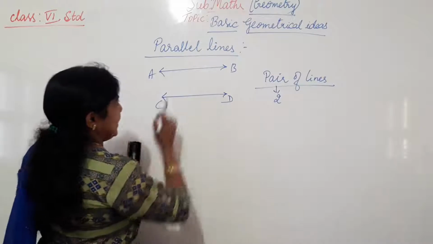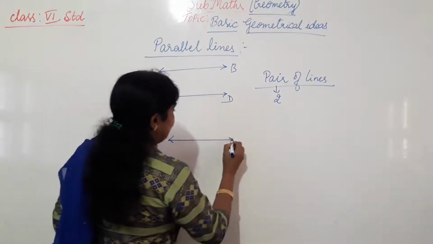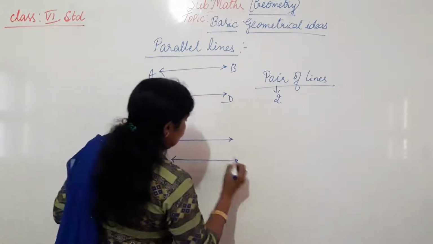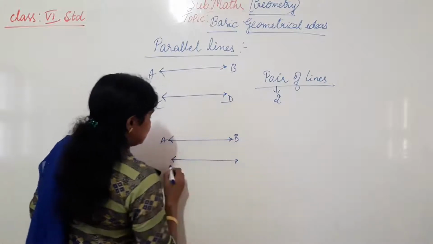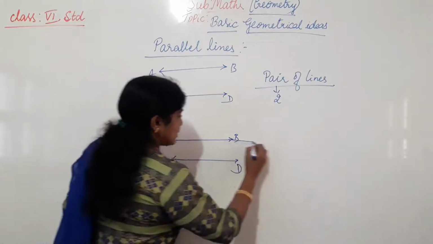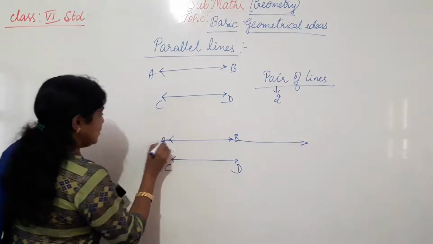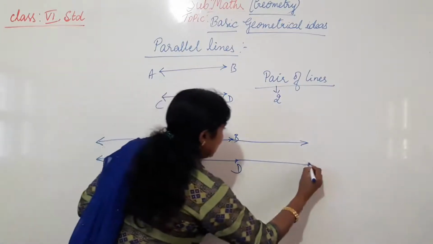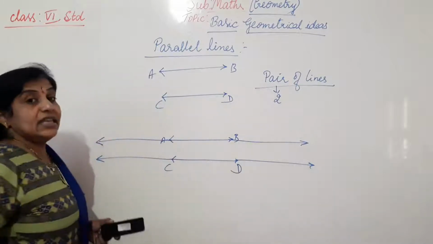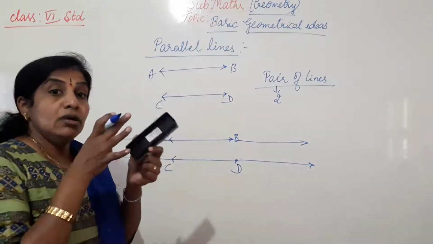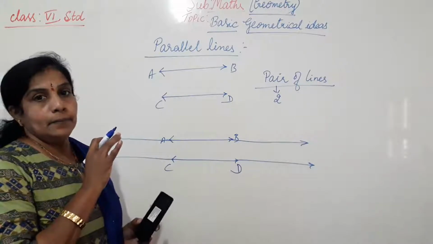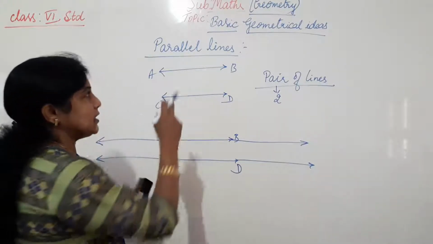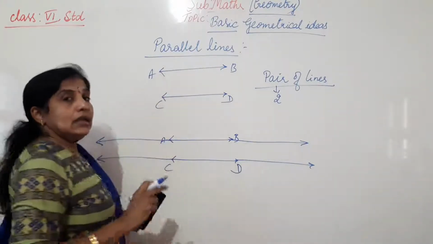See, if we extend this, I am writing the same AB and CD here. If I extend this towards this direction, and if I extend this towards this direction also, both the lines never meet each other. That means they never join each other. That type of lines are called parallel lines.